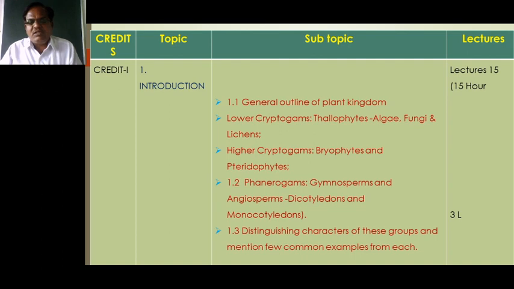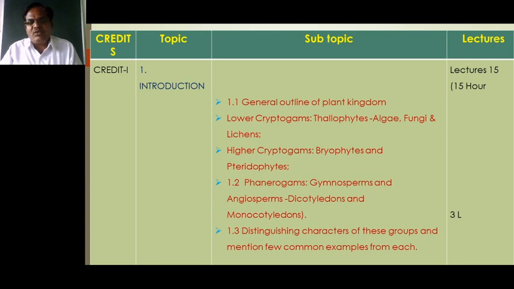One more thing, the vascular bundles are conjoint, collateral and closed, means in between phloem and xylem there is no cambium. So, they are known as conjoint, collateral and closed type of vascular bundle.